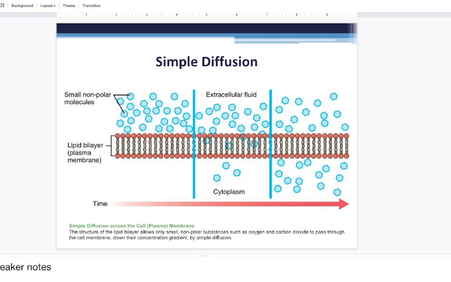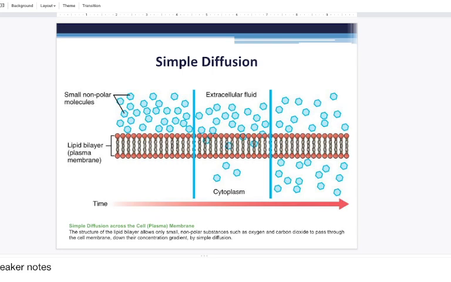So here we have a higher concentration of molecules on the outside of the cell, or an increase in the concentration of the molecules in the extracellular environment compared to the intracellular environment, which has a lot less of these molecules. So simple diffusion is a mechanism where molecules are going to be going towards an area of lower concentration. So molecules go from areas of high concentration to areas of low concentration when separated by a membrane. And this is going down their concentration gradient as a mechanism of simple diffusion.